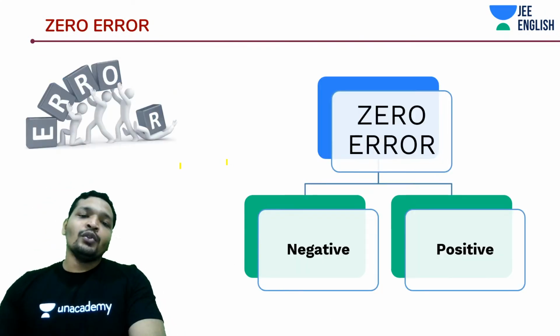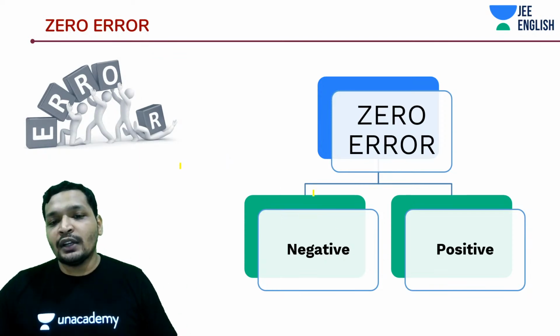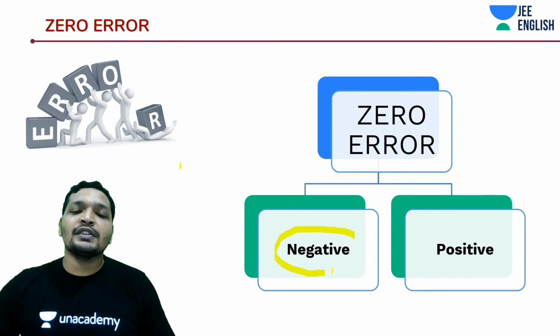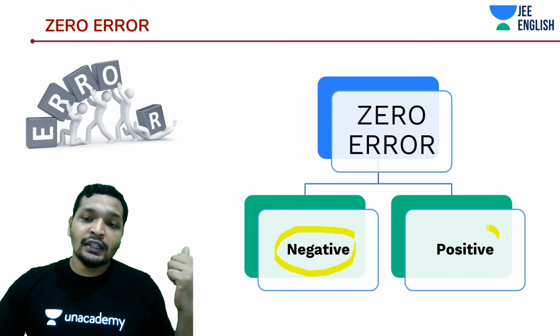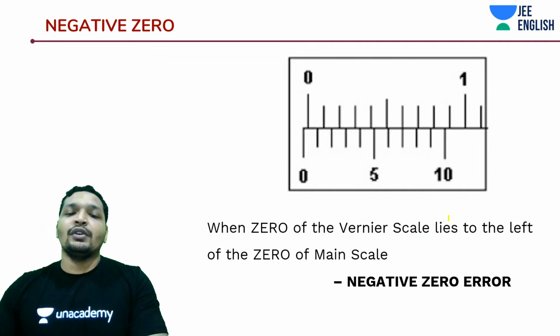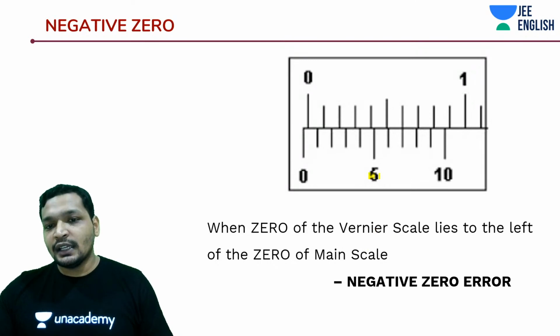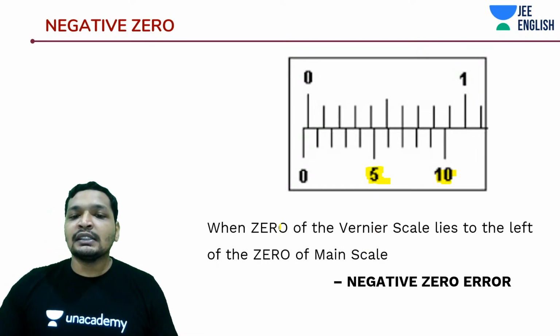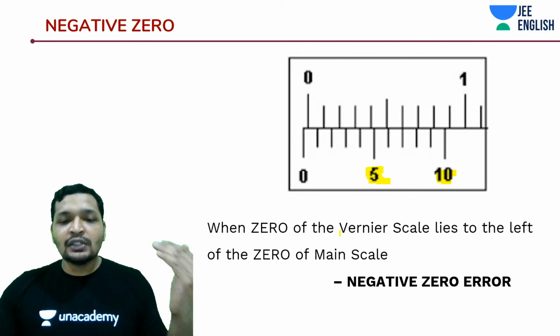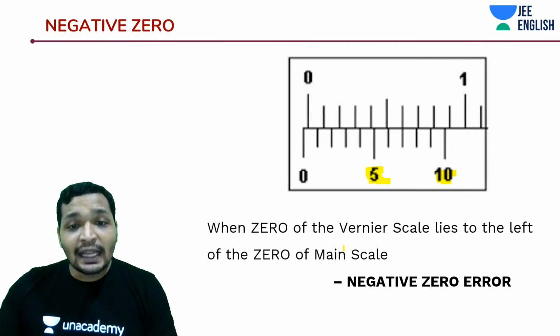There are two kinds of zero error. One is going to be negative zero error, the other one is going to be positive zero error, and the case that we saw earlier was negative zero error. There would also be a positive zero error. Let's say this is the Vernier scale, and when I say that the zero of the Vernier scale lies to the left of the zero of the main scale, then it is known as negative zero error.